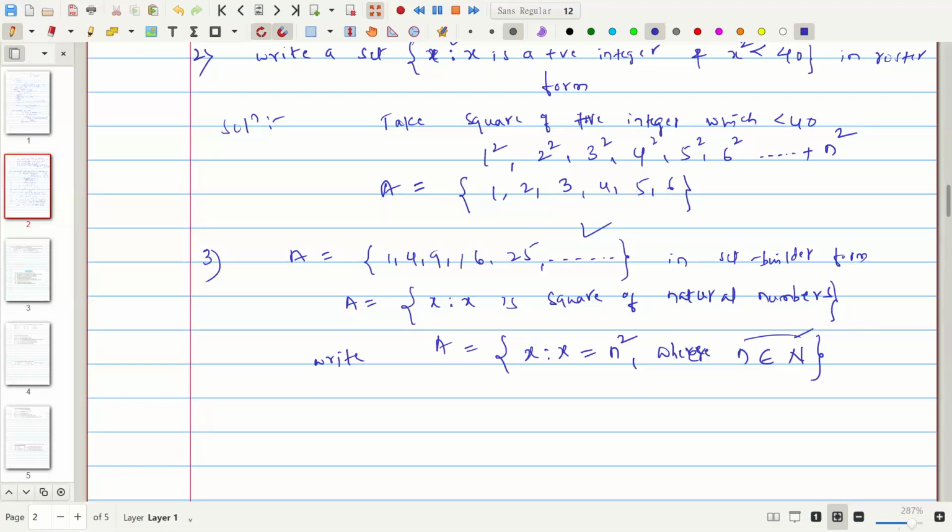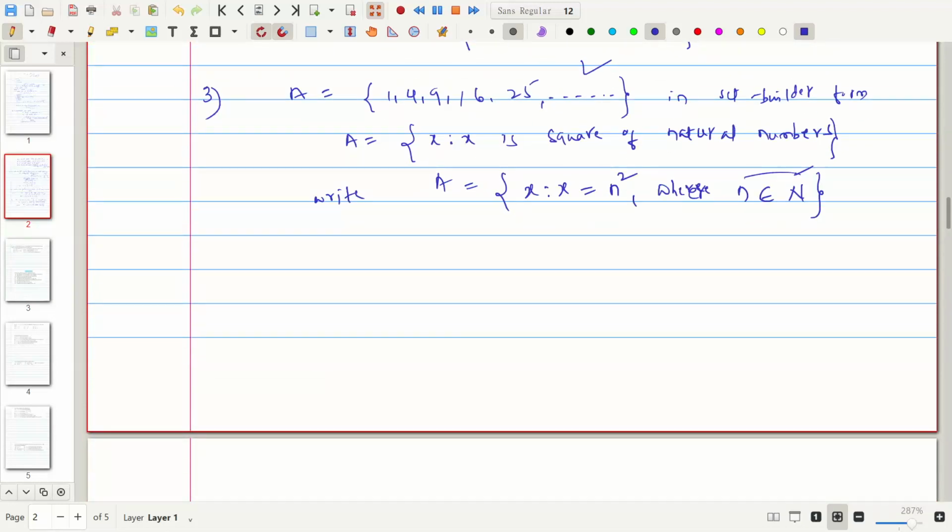Next, the fourth example. After this we will be discussing the exercise. In the fourth example, the set is given in the form of rational numbers, which are in ratio: 3 by 4, 4 by 5, 5 by 6, and 6 by 7. This is given in roster form and we have to express it in set builder form.